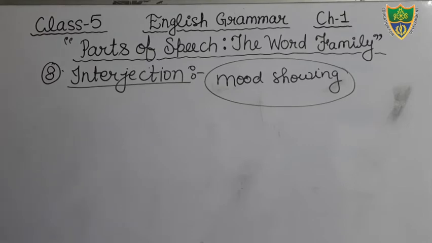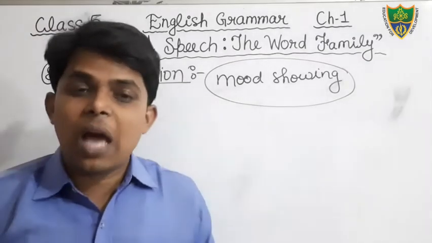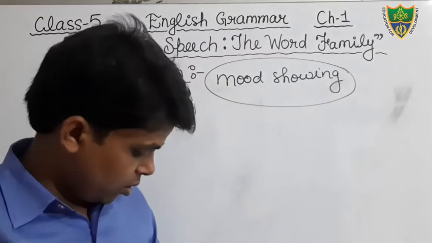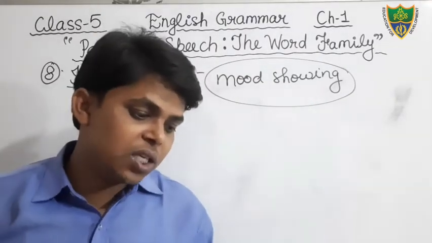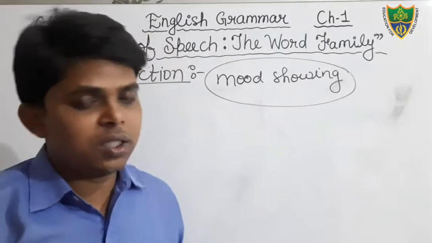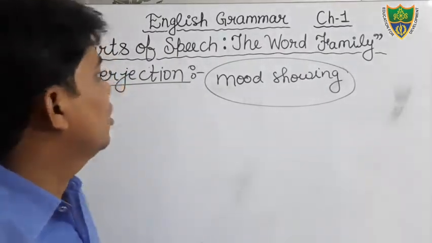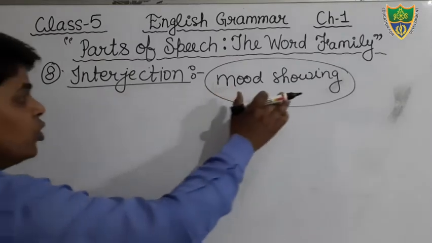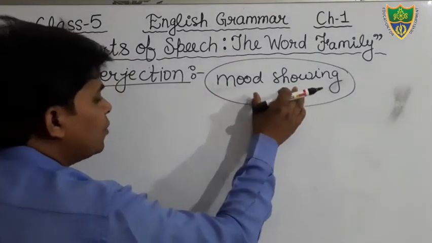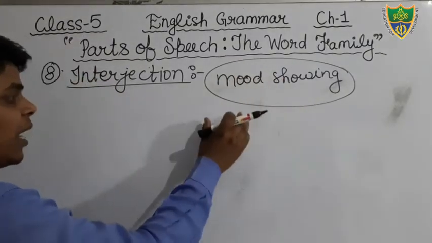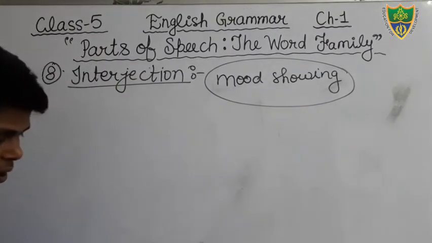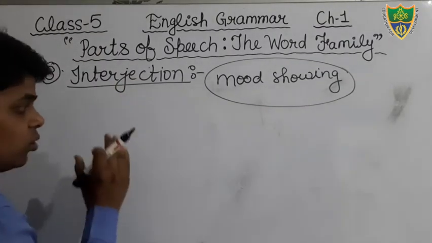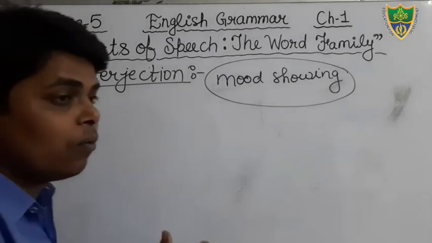An interjection is a mood showing word. It describes the happy, sad, angry, surprise mood of the subject in the sentence. It describes the happy mood, sad mood, surprise mood, or angry mood of what?